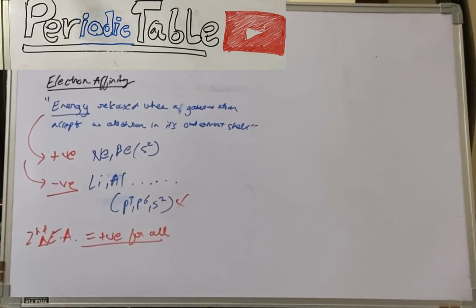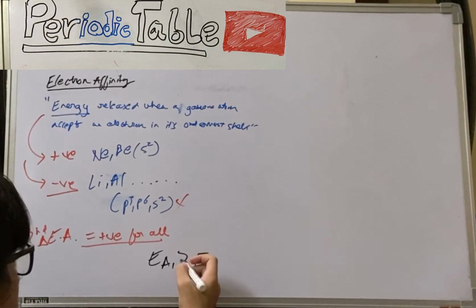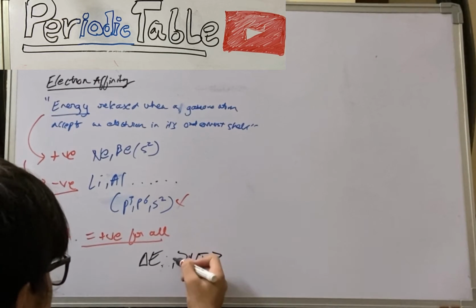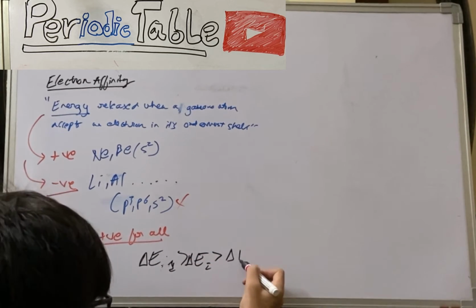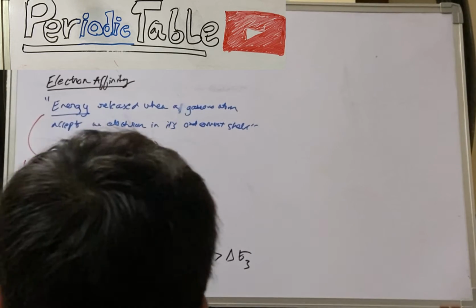But when it accepts another electron, that means when it becomes -2, the electron gain enthalpy will be positive, and successive electron gain enthalpies keep increasing, whatever the case may be, even if it's a noble gas element or any element.